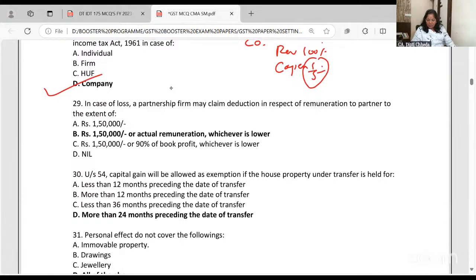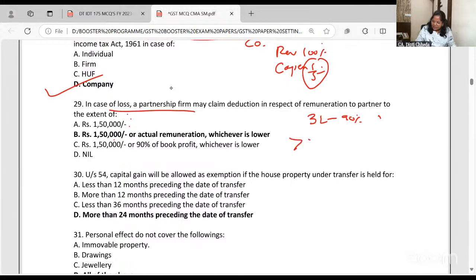In case of loss, a partnership firm may claim deduction in respect of remuneration to partner to the extent of... If there is a loss, generally up to 3 lakh it is 90%. Greater than 3 lakh, it's 60%. But suppose my profit is like peanuts, 10,000. Can I not pay salary to the working partner? The answer is it is paid.